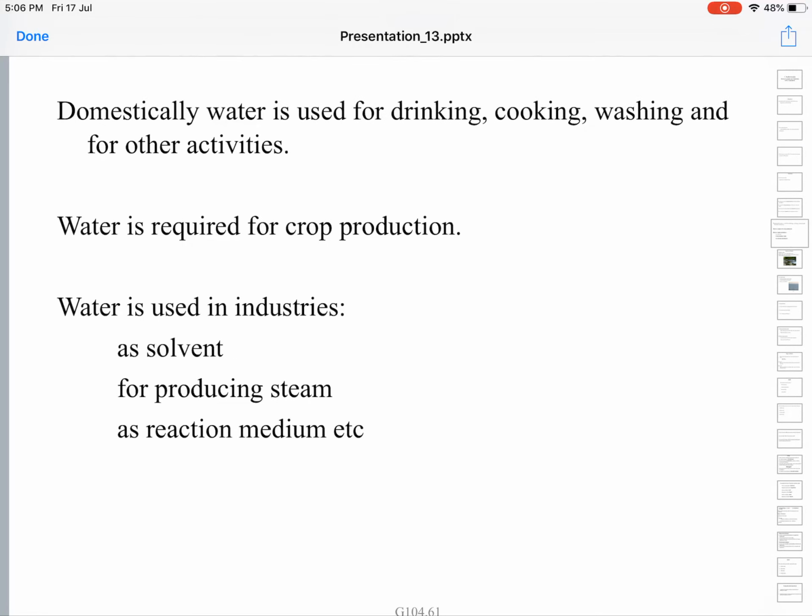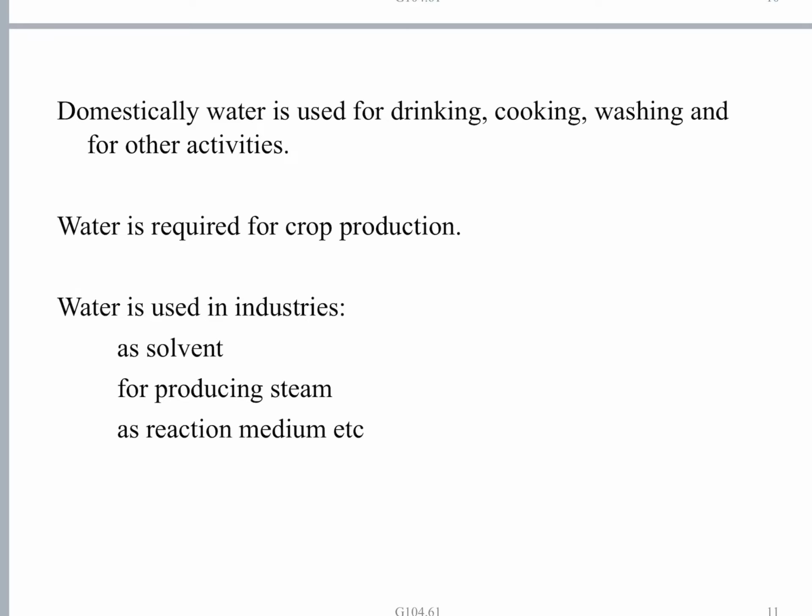Domestically, water is used for cooking, washing, and other activities. Water is required for agriculture. Without water, no plants will grow. Water is also used in industries. One of the primary criteria industrialists see to set up industries is the availability of water. Without water availability, industries cannot survive.